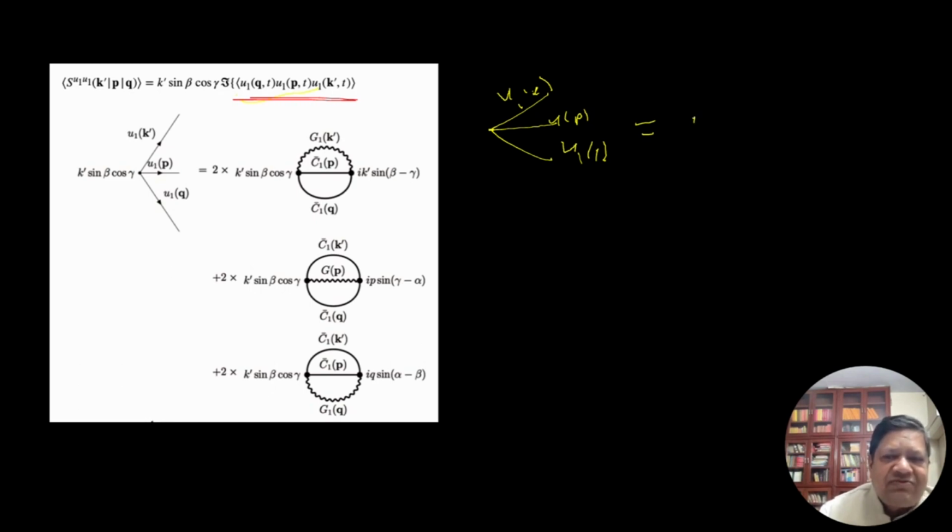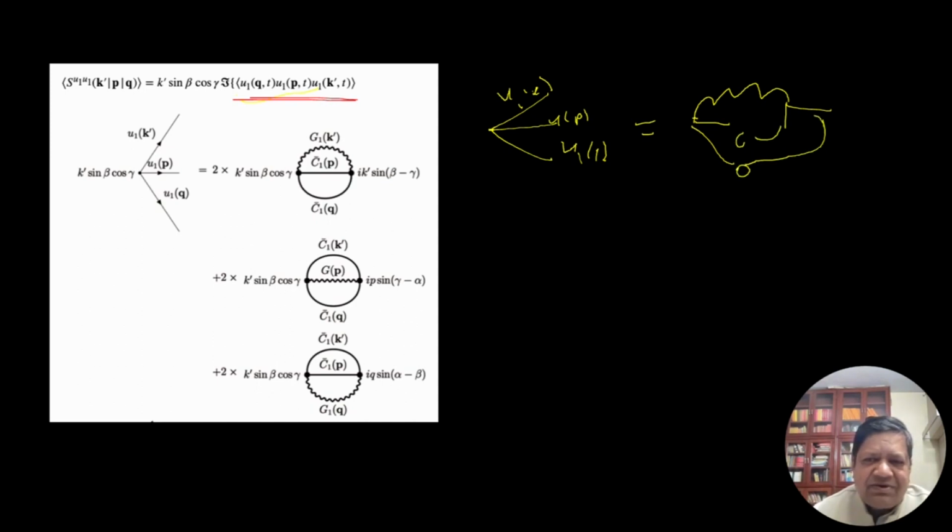So let's expand the first one, with Green's function and 2 legs. What should I do? If I don't join them, then it is 0. For most of the combinations it is 0, but for one combination, when I combine this leg with this one and this one with this one, it becomes non-zero, because this product is a correlation function. So that's what you got here.